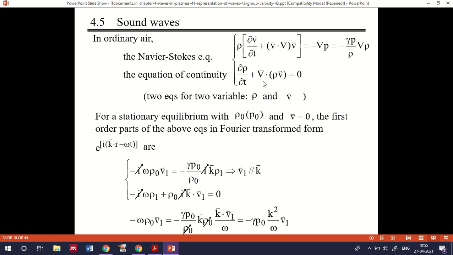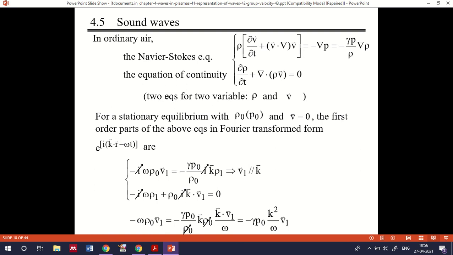This is the equation of continuity, dou rho by dou t plus del dot rho v equal to 0. Here rho is the mass density, because mass density is mass times number density.